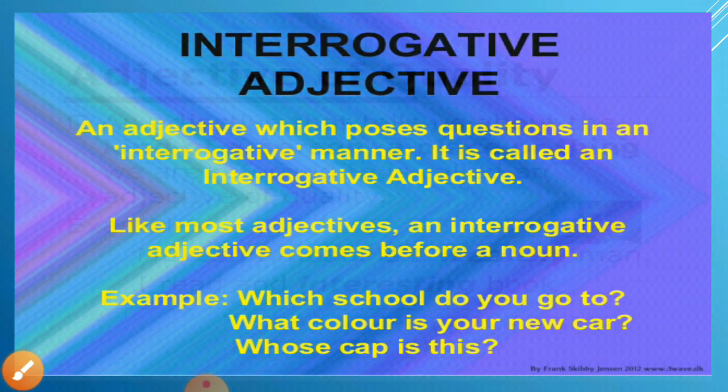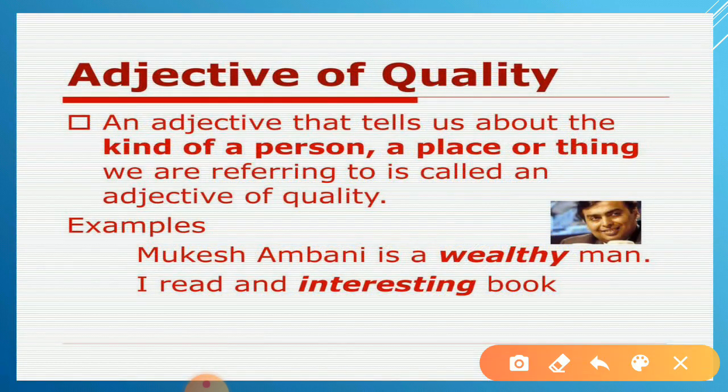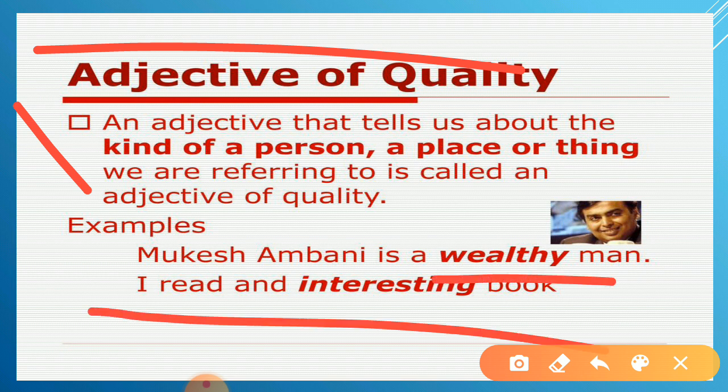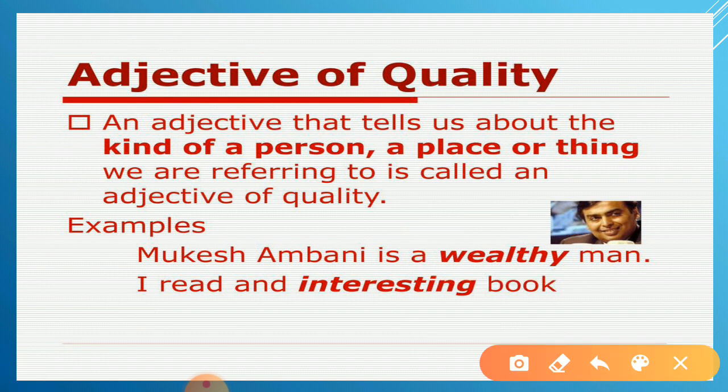Further, we are going to understand another one, adjective of quality. An adjective that tells us about the kind of a person, place, or thing. Quality means to talk about a person, place, or thing we are referring to, and it is called an adjective of quality. Mukesh Ambani is a wealthy man. I read an interesting book. So here it is telling about the wealthy man. Who is a wealthy man? Mukesh Ambani. Mukesh Ambani is a noun, and it is showing here his quality.